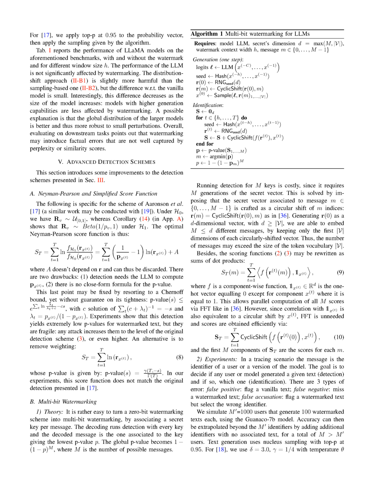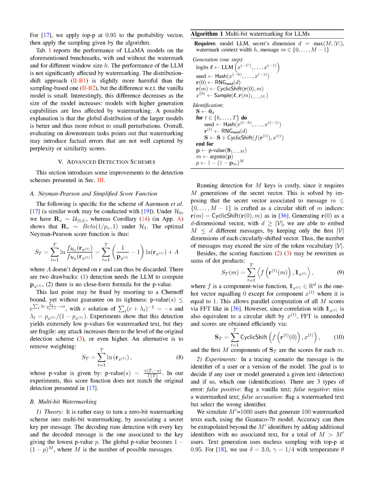However, running detection for m keys is expensive, as it requires generating m secret vectors. We can overcome this by ensuring that the secret vector associated with each message is created as a circular shift of m indices. By generating the initial secret vector as a d-dimensional vector, where d is greater than or equal to the size of the token vocabulary, we can embed up to d different messages. We do this by only keeping the first dimensions of each circularly shifted vector. This means that the number of messages can be greater than the size of the token vocabulary.